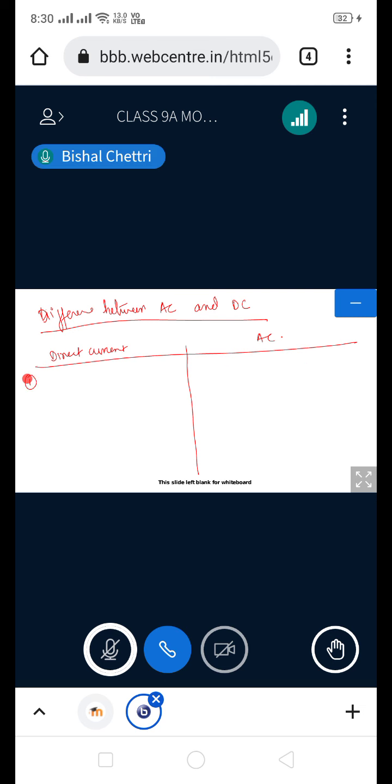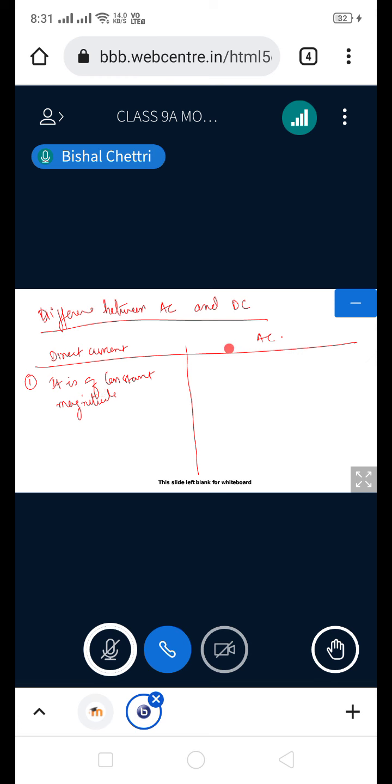The first important difference is that direct current is of constant magnitude. Direct current sources will always produce the same amount of current.